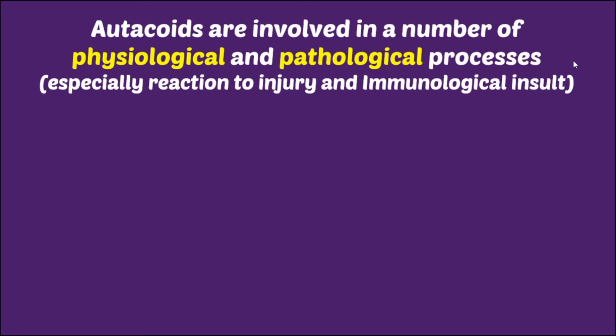Another is 5-HT, 5-hydroxytryptamine. Huge amount of 5-hydroxytryptamine is present in our intestine, which is monitoring and maintaining our peristaltic movement. So these substances are ultimately having physiological role. Apart from that, pathophysiological role means prostaglandin is released on injury to any tissue. So they are having pathophysiological role too.